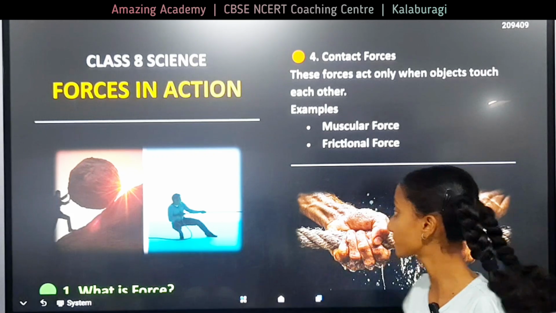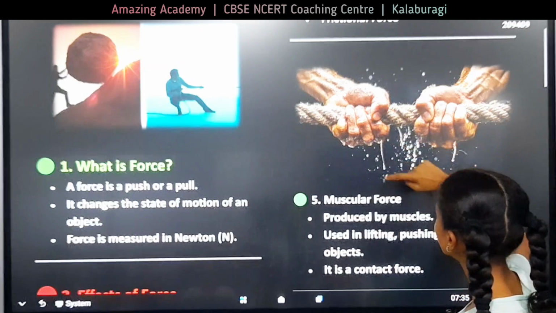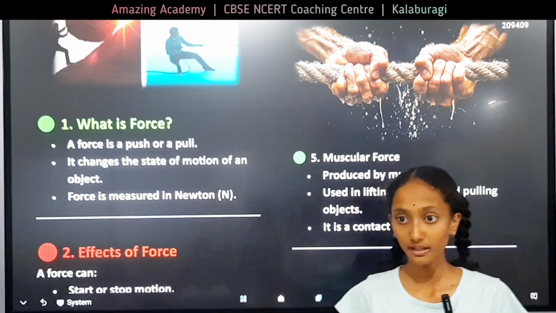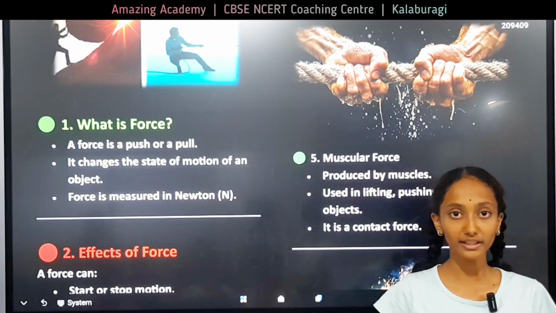Now, muscular force. It is the force exerted by the muscles of our body and used for lifting, kicking, pulling, pushing, etc.